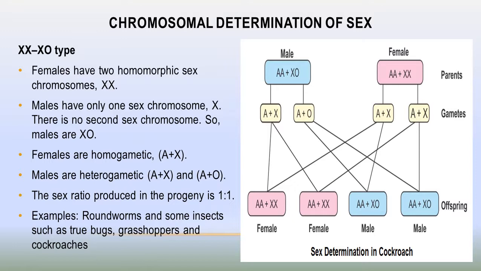Similarly, when we cross male with female, the chances in the progeny are 50% female and 50% male. So the sex ratio produced in the progeny is 1:1. And dear students, XX-XO type of sex determination is mainly found in roundworms and some insects like tree bugs, grasshoppers, and cockroaches.